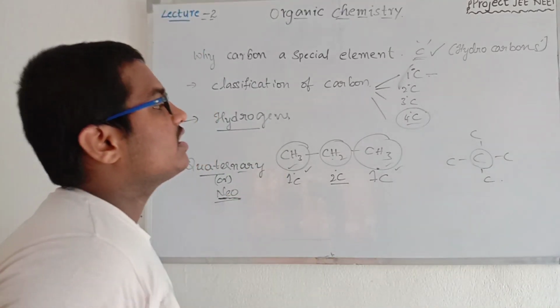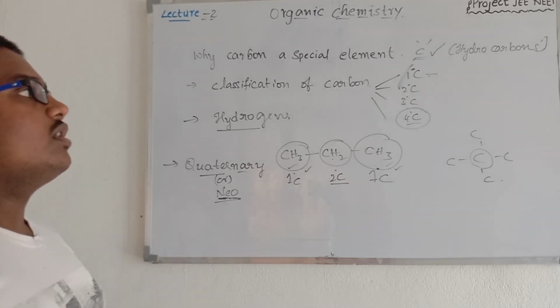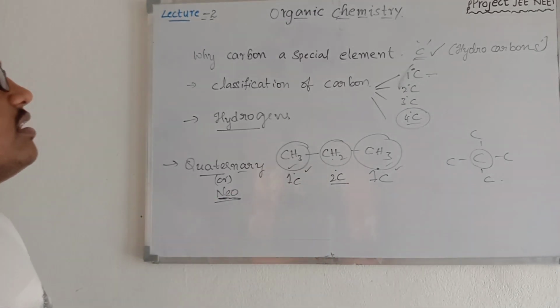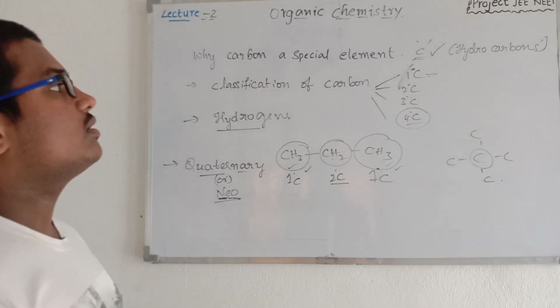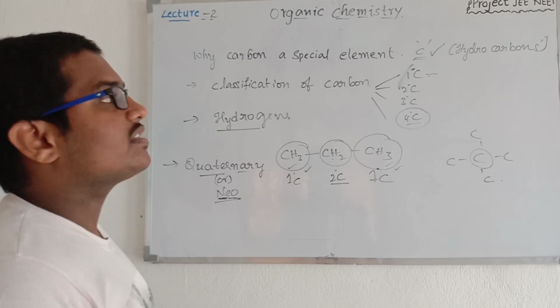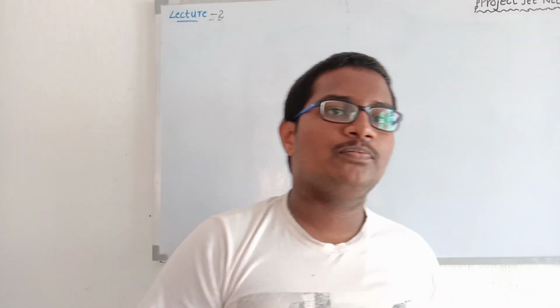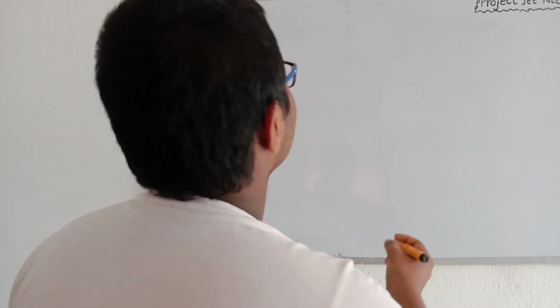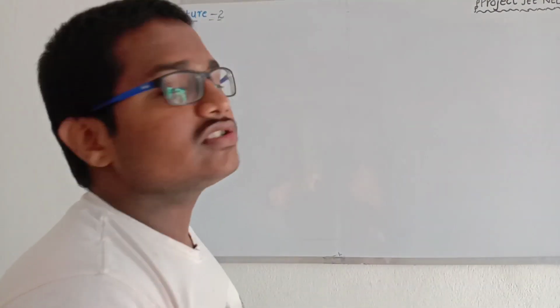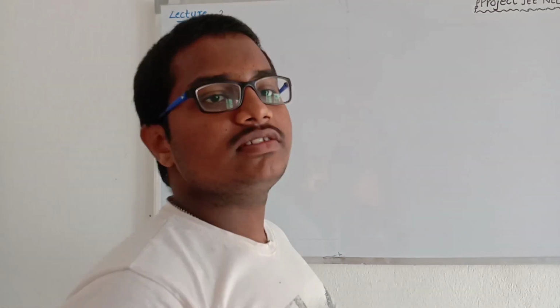This must be noted. If possible, take a screenshot, or else write along with me. I hope you took the screenshot, and next we will continue to the further topics. In the previous discussion we discussed the classification of carbon and hydrogen and their types.